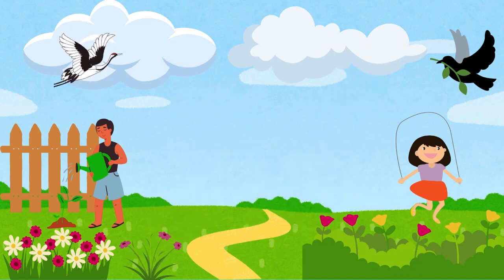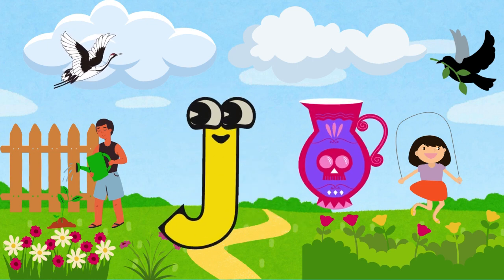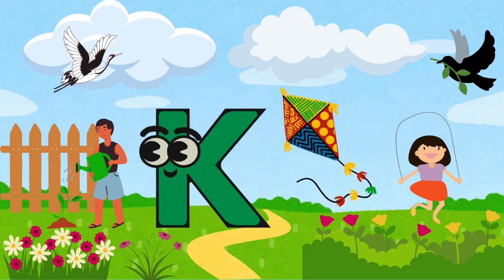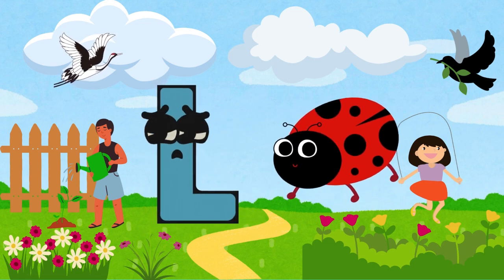Alphabet. J, K, L. J for jug, K for kite, L for ladybug.